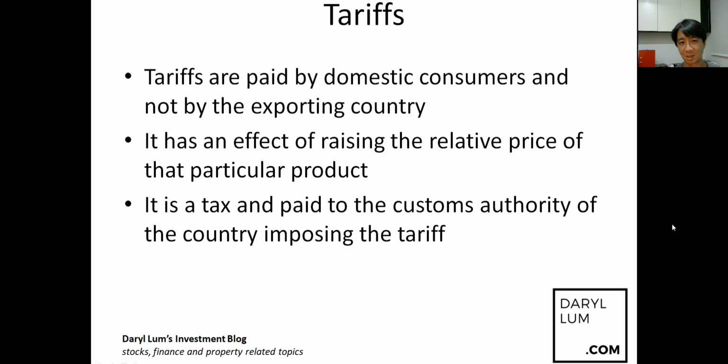So understand this, and this is what's going on in the world today. You can see why some analysts mention that the Trump administration is levying tariffs, and the tariffs are paid by domestic consumers. Because even after they levy the tariff, it may still be more affordable, or make more sense, to purchase those overseas products.